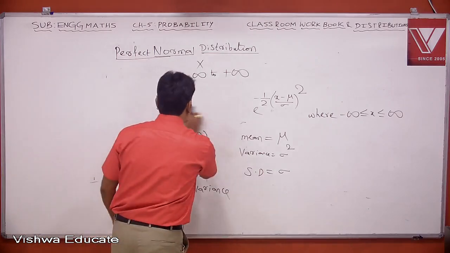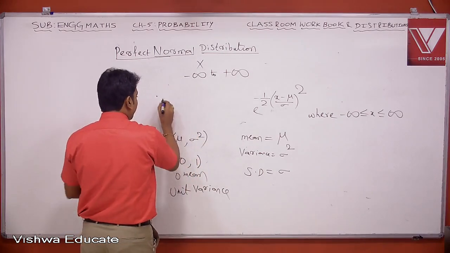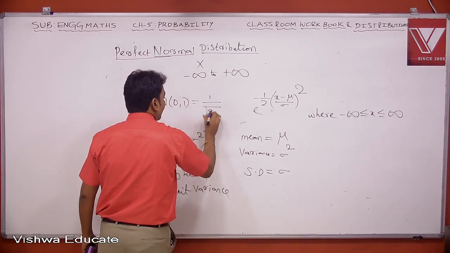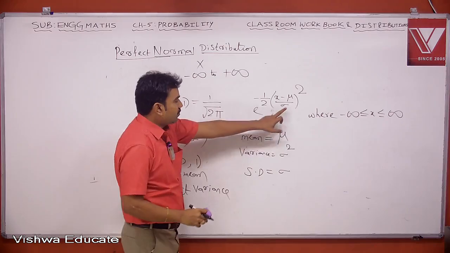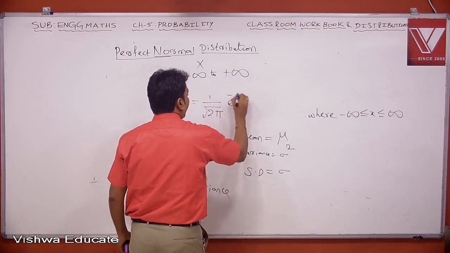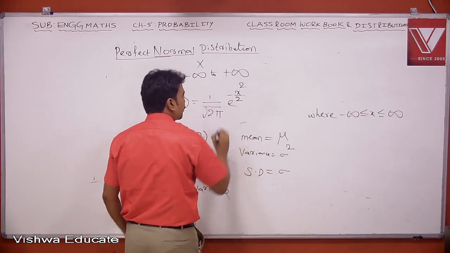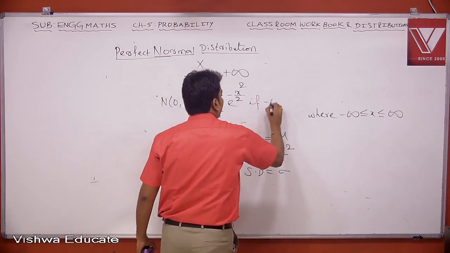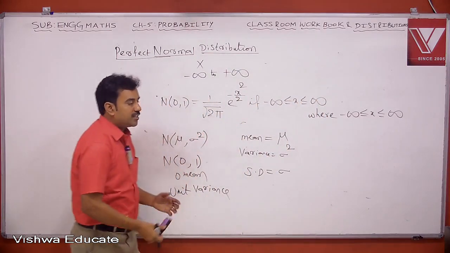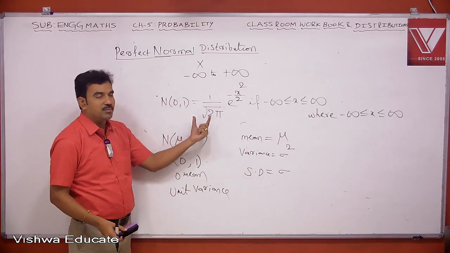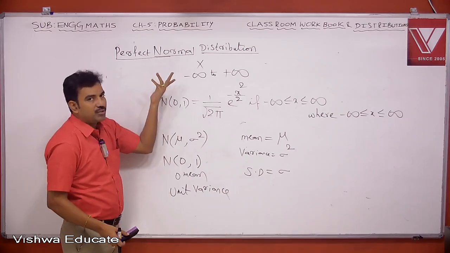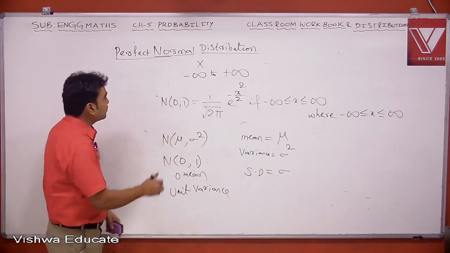Now in this case, this becomes N of 0 comma 1 equal to 1 by square root of 2 pi into, here sigma square is 1, mu is 0. Therefore, this becomes 1 by square root of 2 pi into e power minus x square by 2, if minus infinity less than or equal to x less than or equal to infinity. So this is the PDF for standard normal distribution or perfect normal distribution. You can call them perfect normal distribution or standard normal distribution.